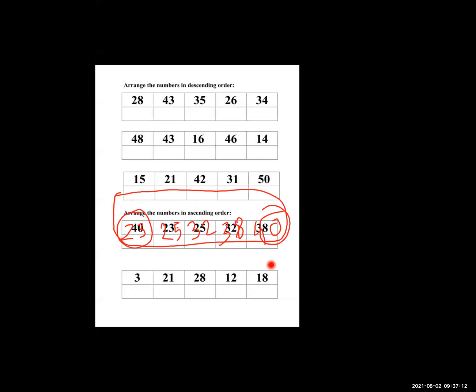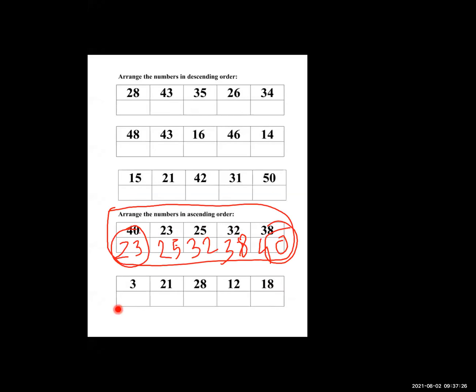So Samruddhi, for solving the ascending order, we should know which is the smallest number over here. In numbers में सबसे small number कौन सा है? Can you tell me which is the smallest number? 3. Yes, very good. 3 is the smallest number. So we should write 3 first. And after 3, which number is increasing? 12.